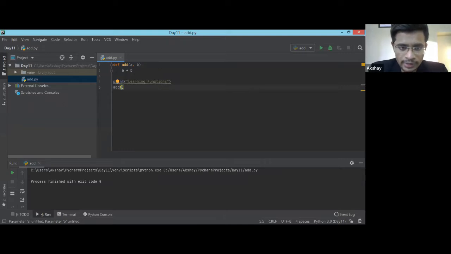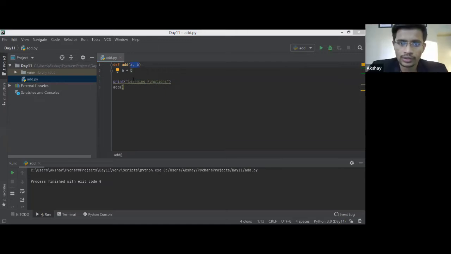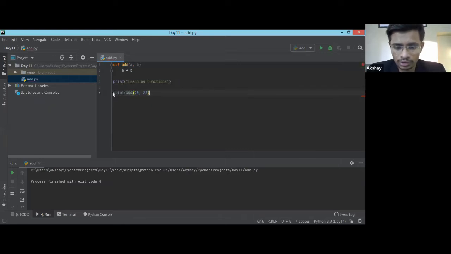There are a few things which I'm going to explain in the next few slides. I just unmuted, let me check. Okay, perfect. So this is the definition of the function, and I'm going to give two arguments, suppose 10, comma 20. These are the two arguments which I passed. Now if I run it, it will not do anything because I need to print it. Whatever the function is going to return, I need to check it in the output.